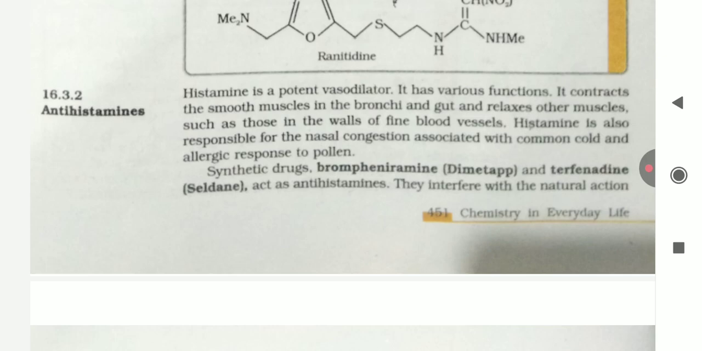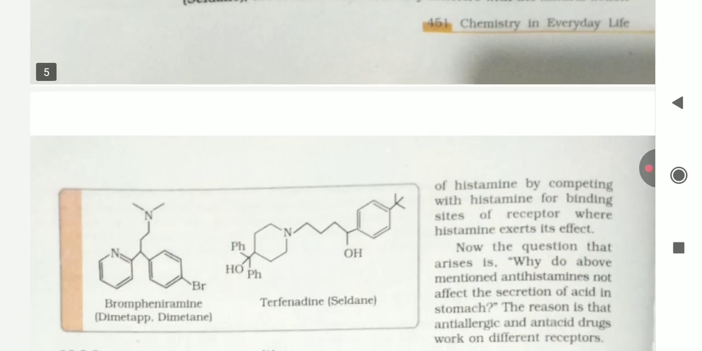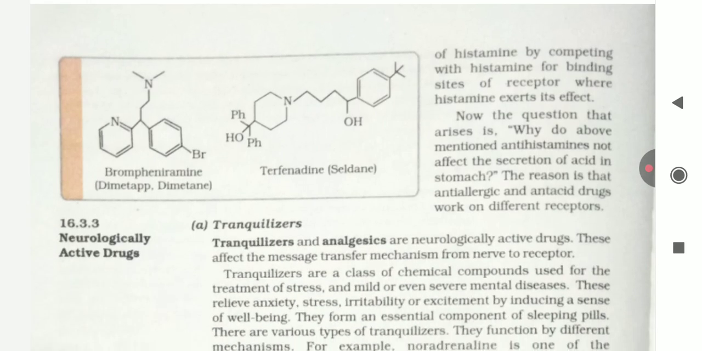Synthetic drugs brompheniramine and terfenadine act as antihistamines. They interfere with the natural action of histamine by competing with histamine for the binding site of the receptor where histamine exerts its effect. Now the question that arises is why do the mentioned antihistamines not affect the secretion of acid in the stomach? The reason is that anti-allergic and anti-acid drugs work on different receptors.